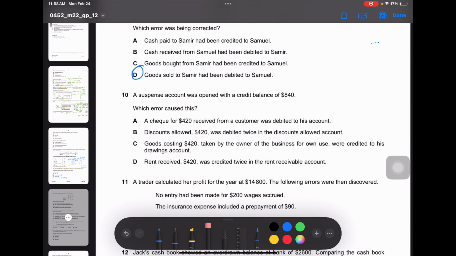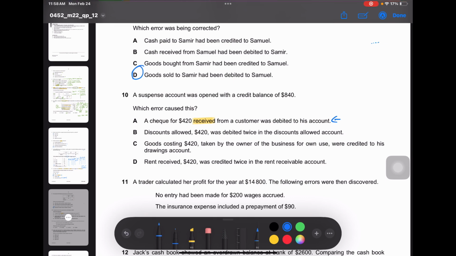Now let's look into the 10th question. A suspense account was opened with a credit balance of $840. A check for $420 received from a customer was debited to his account. Okay, so when it is received, it is an income. So when an income is debited, obviously the debit balance would be greater than the credit balance. So this can be the answer. Let's also look at other options.